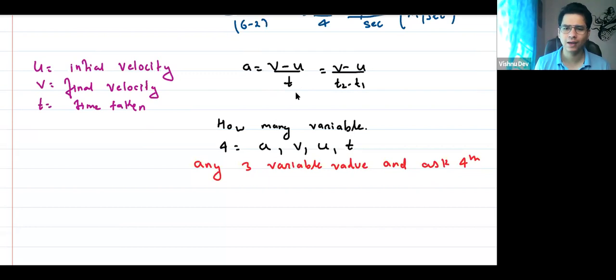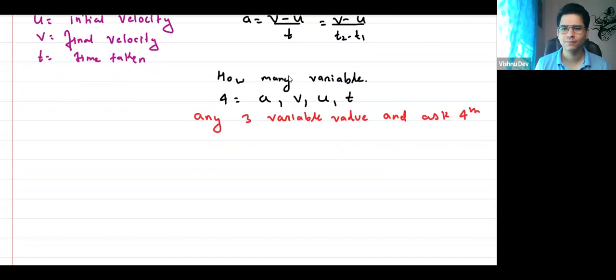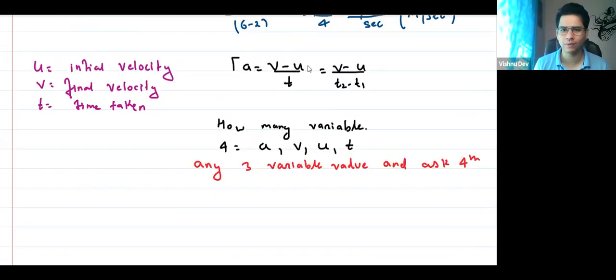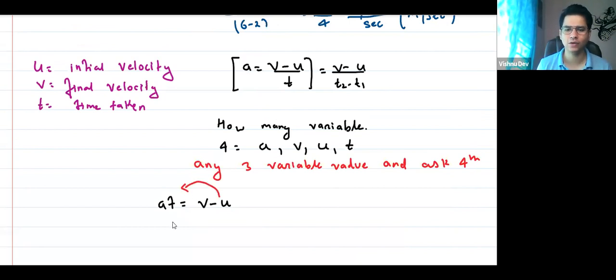So can I rearrange this equation? I hope all of you know. I'm just using this equation: cross multiply it and rearrange. So it is AT is equal to V minus U, step by step. Yes or no? Everyone is getting this. I just cross multiply this, then take U to this side. So can I say, V is equal to U plus AT.